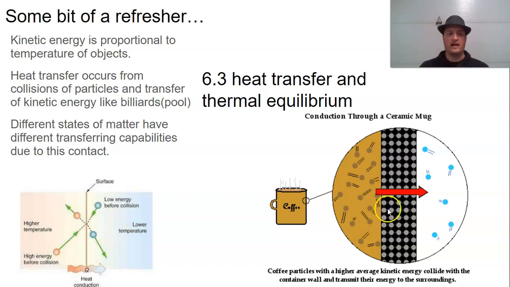We see this concept of different states of matter in thinking of conduction through a ceramic mug. You got hot liquid as coffee, you got the ceramic mug, which is solid, and you have the gas on the outside. If you ever put your hand close to a mug but don't touch it, you can feel it be slightly warm, but not very hot, because again, those gas particles aren't staying anywhere near it. You touch the mug, ouch, hot, coffee, ouch, hot. So those points of contact are much higher in the solid and the liquid than in the gaseous form.